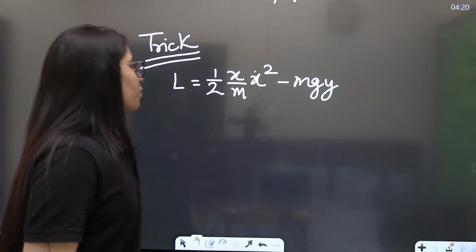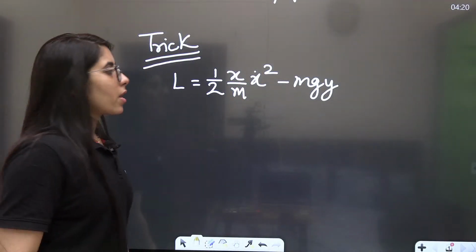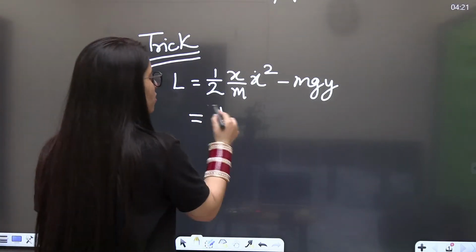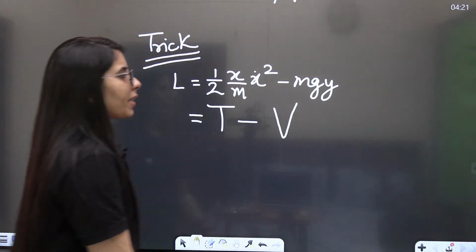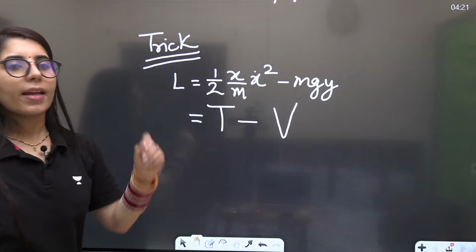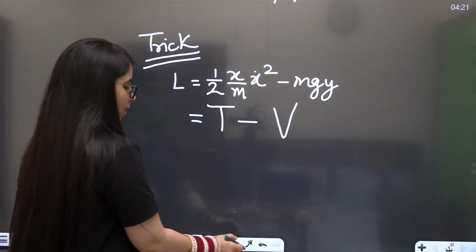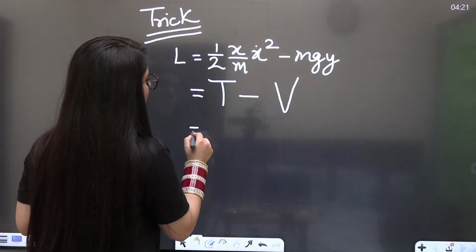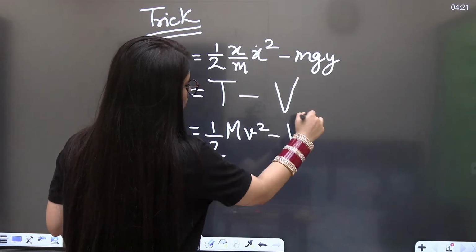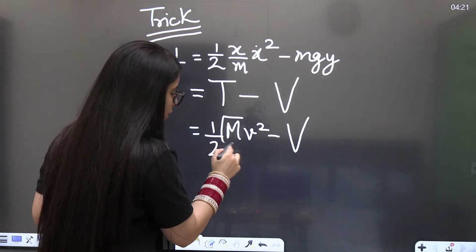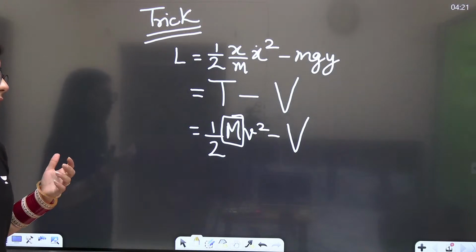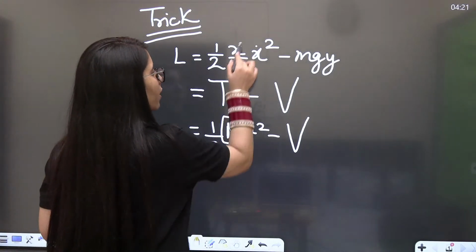Clear? In this case, what will happen now? I need to consider that this is the kinetic energy minus potential energy. And I can easily identify here that this is the potential energy and this is the kinetic energy. So if I compare it with half mv square minus potential energy V, I can get the m value from here. Keep on observing the steps and whatever I'm telling you, just focus on that part. So half mv square, this is m now.